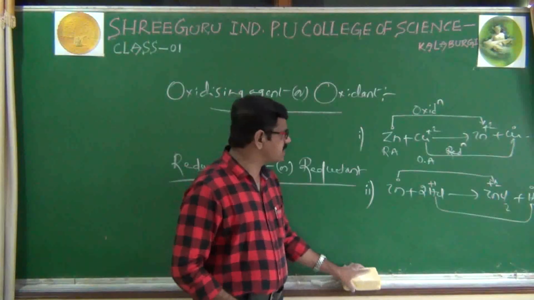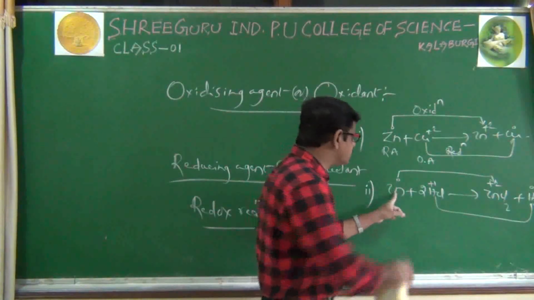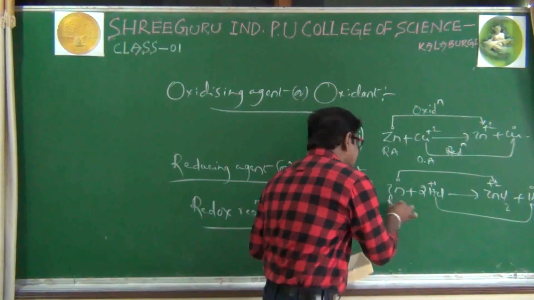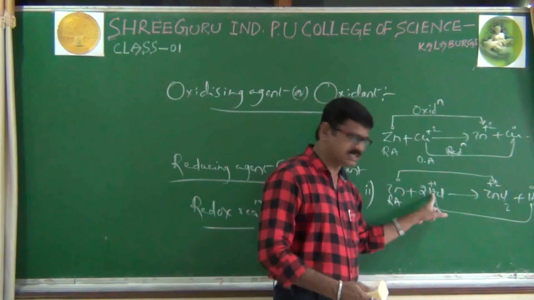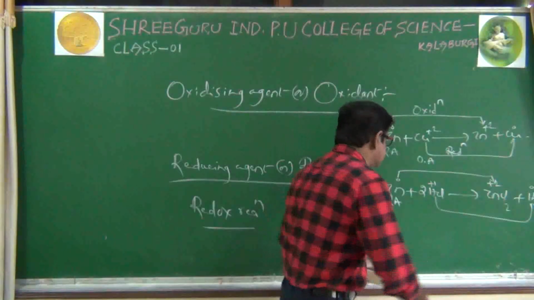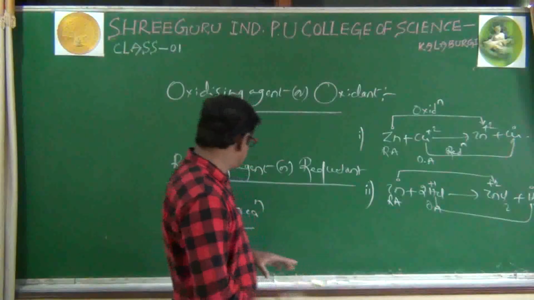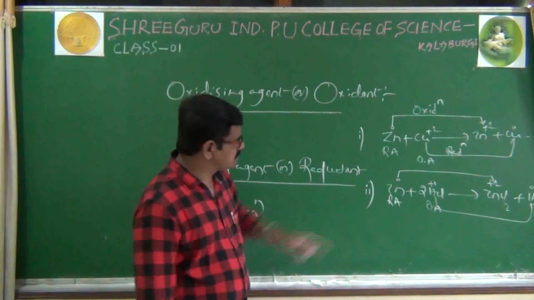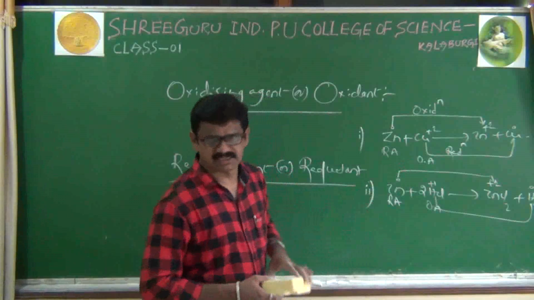Now what is the oxidizing agent? What is the reducing agent? Zinc. Zinc is itself undergoing oxidation, that's why it is again a reducing agent only. In HCl, H plus is itself undergoing reduction, that's why it is an oxidizing agent. Okay, now we'll see what a redox reaction is. Of course, both these examples are redox reactions only.